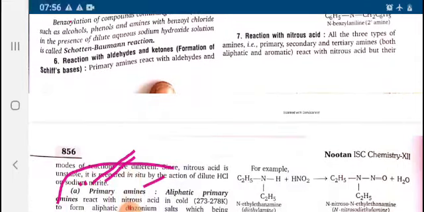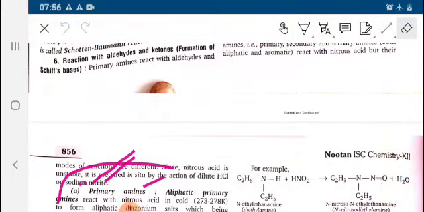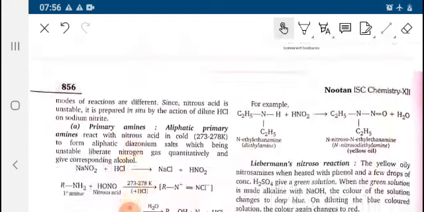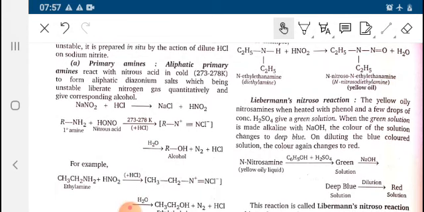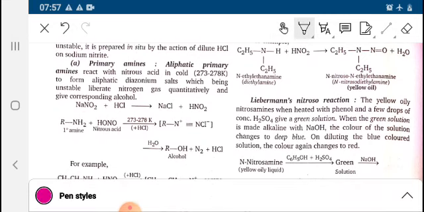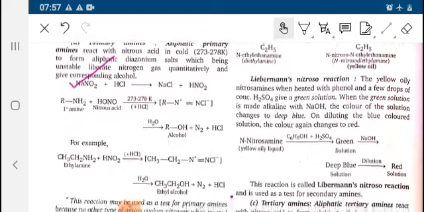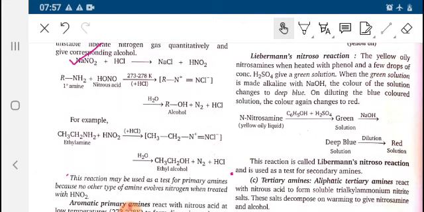Next is the reaction with nitrous acid. This is one of the most important reactions. So in case of 1-degree amine, aliphatic amine reacts with nitrous acid in the cold to form aliphatic diazonium salt, which is unstable, and nitrogen gas is later liberated. So NaNO2 plus HCl gives NaCl plus HNO2. Then 1-degree amine reacts with nitrous acid and forms alcohol with nitrogen gas evolved. Similarly, ethylamine reacts with nitrous acid, forming ethyl alcohol.